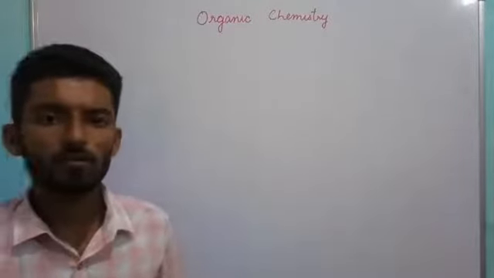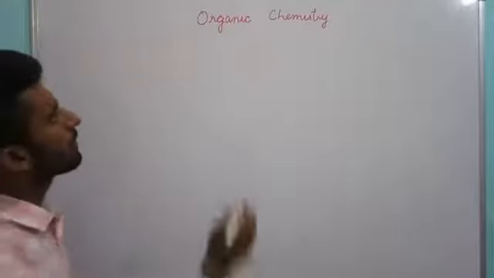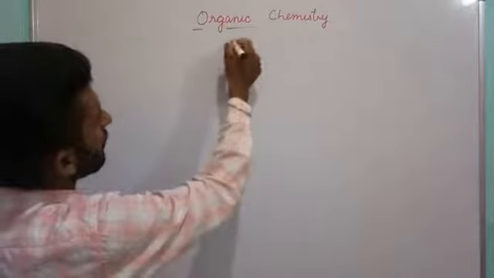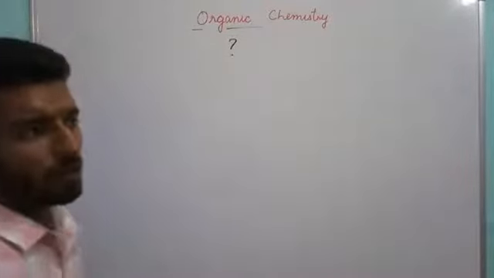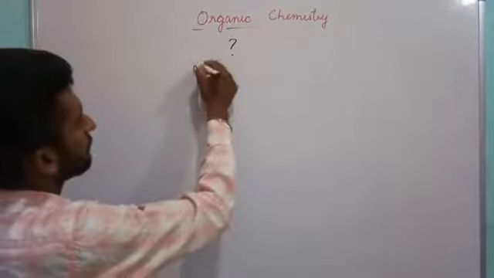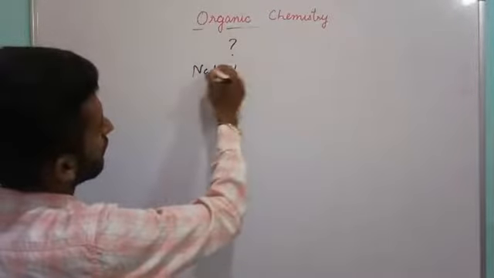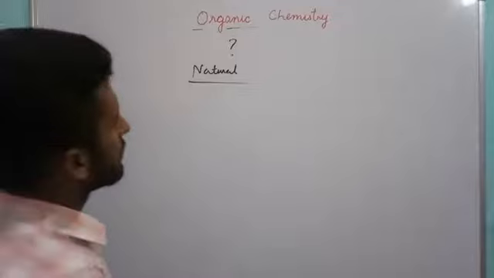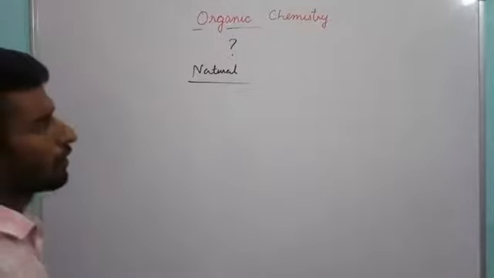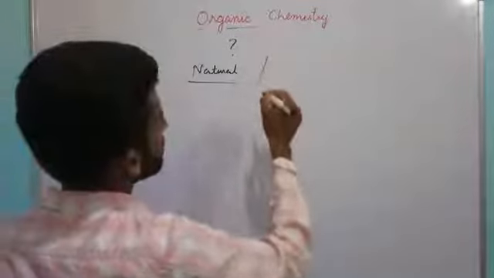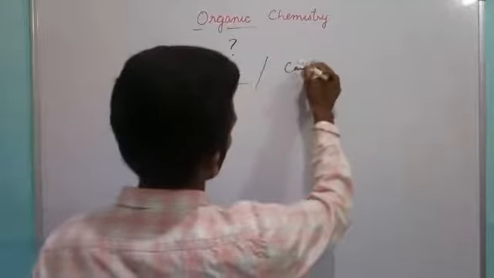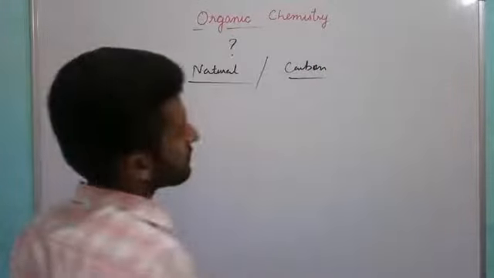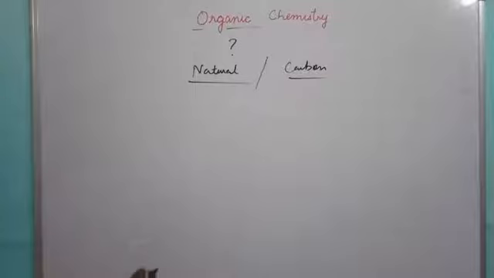Now we are going to start with organic chemistry. Now what is organic chemistry? Organic word refers to natural. So the study of natural compounds, or the compounds of carbon, is known as organic chemistry.